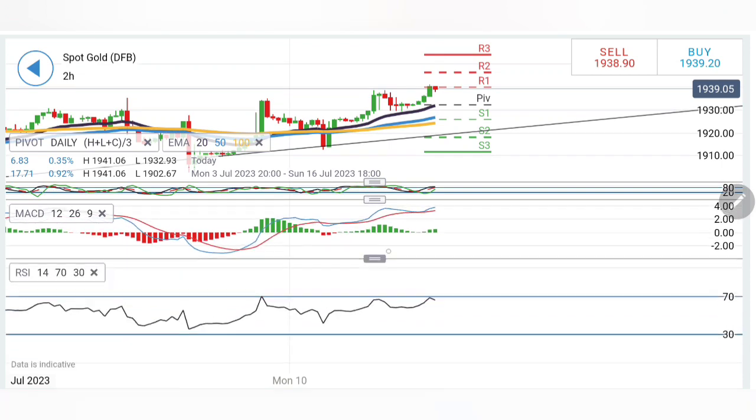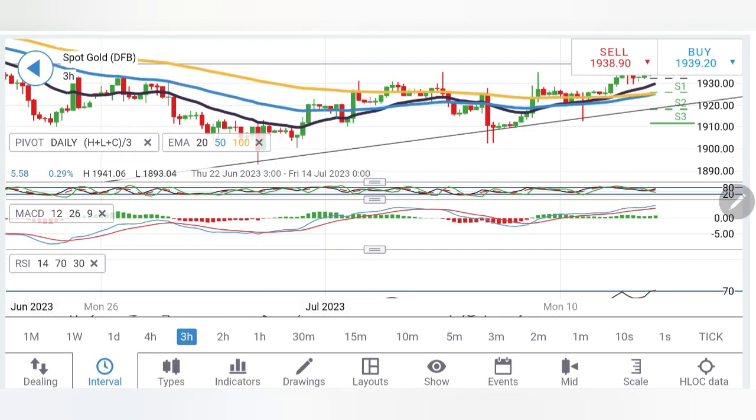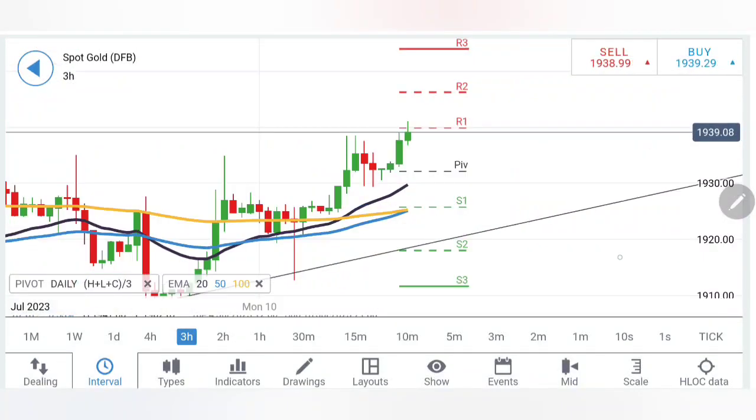Stochastic is overbought, MACD divergent and bullish, RSI near to the top here, and on the 3-hour charts as well, see bullishness getting diminished with this candle. The next candle will decide. Possibly it can try to give couple of red candles here.